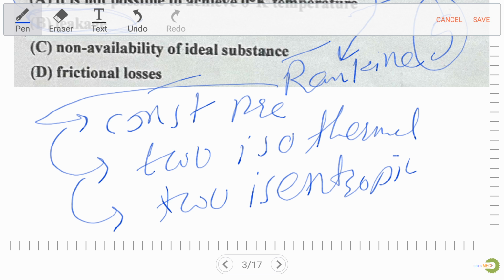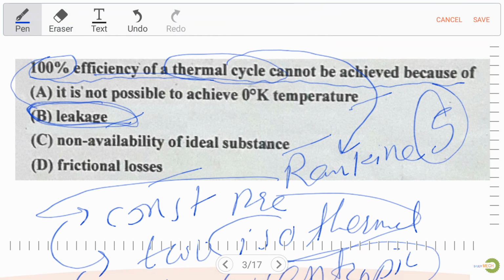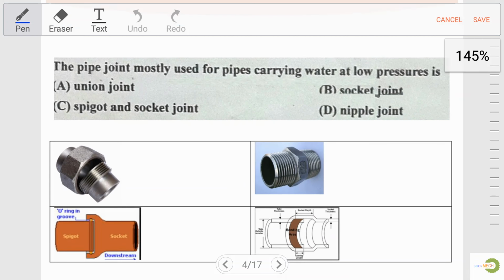One is constant pressure, another is 2 isothermal processes, and the remaining 2 are isentropic processes. So remember this detail from the exam point of view, very important. Now let's move to the next important question.